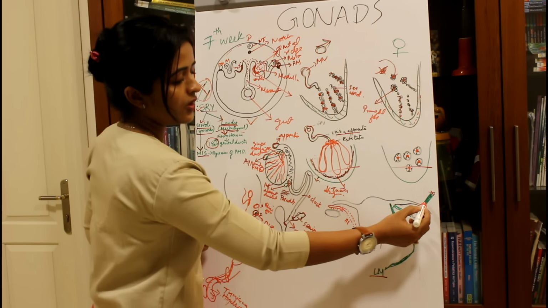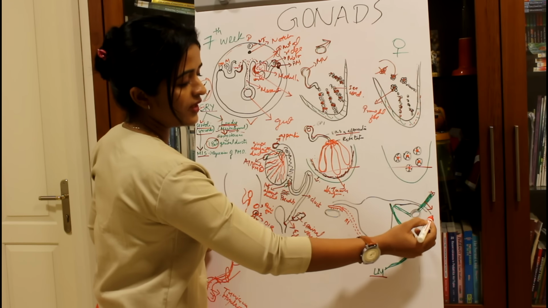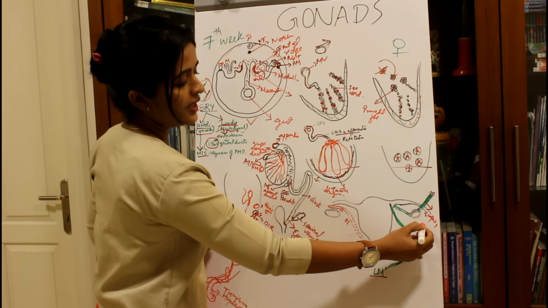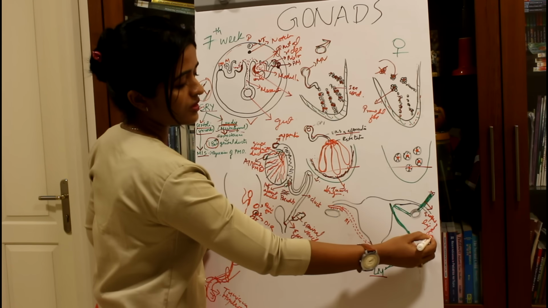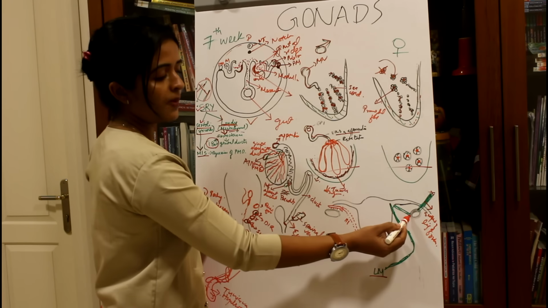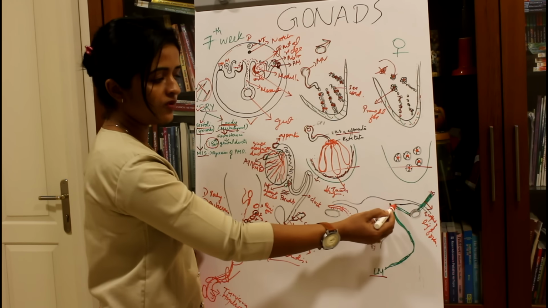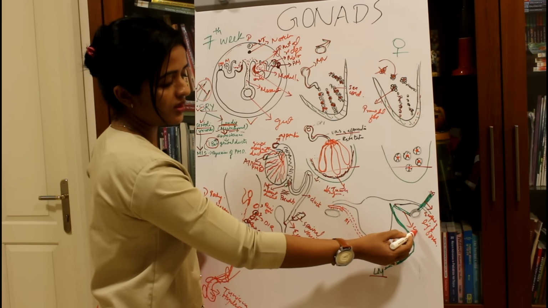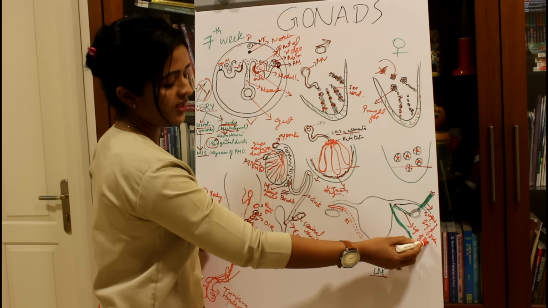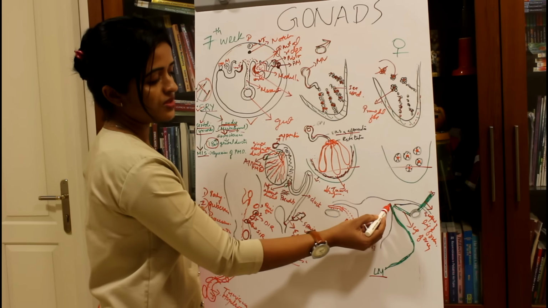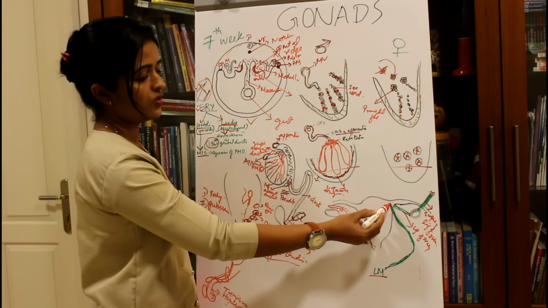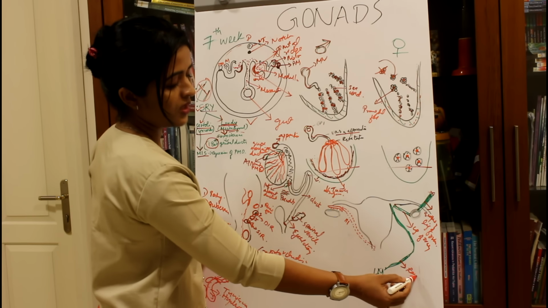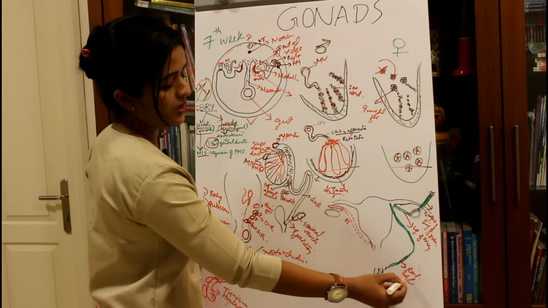The part of the gubernaculum which is getting attached to the pelvic wall, you call it the suspensory ligament of ovary. The part which is getting attached from the ovary to the posterior aspect of the uterine tube, you call it the ligament of ovary. And the part which is getting attached to the anterior aspect of the uterine tube up to the labium majus, you call it the round ligament of uterus.